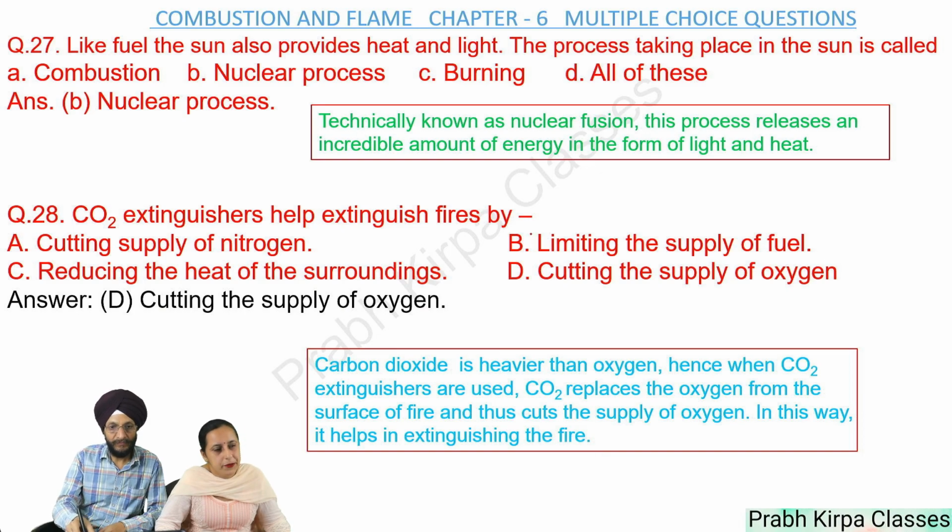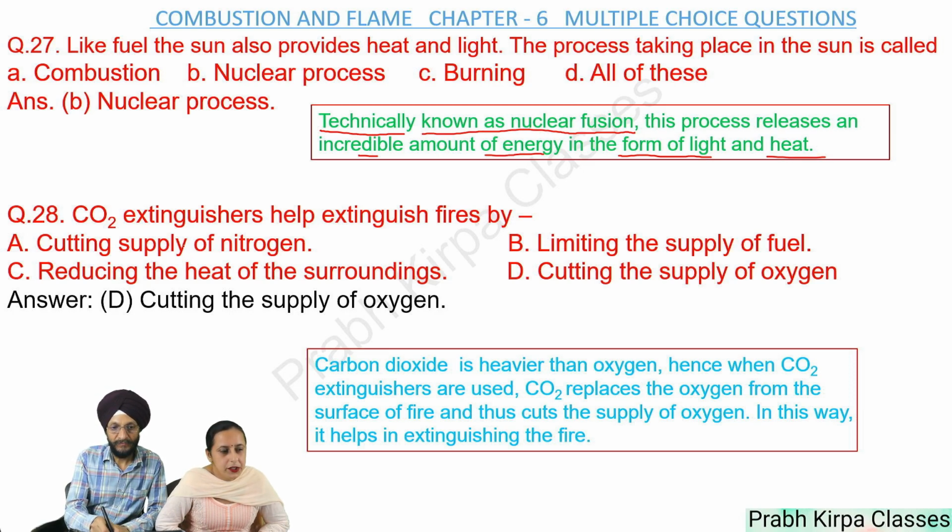Next, question number 27. Like fuel, the sun also provides heat and light. The process taking place in the sun is called A. Combustion, B. Nuclear process, C. Burning, D. All of these. Answer is nuclear process. Nuclear process is technically known as nuclear fusion. Nuclear process releases an incredible amount of energy in the form of light and heat.